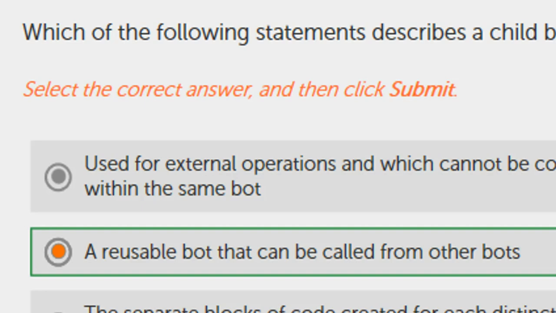So what do we mean by reusable? Suppose you are creating a child bot. That component has to be usable across the entire application with minor changes, which means configuration changes. That is reusable. A reusable component cannot be changed inside the code. It has to be configurable in a configuration file.